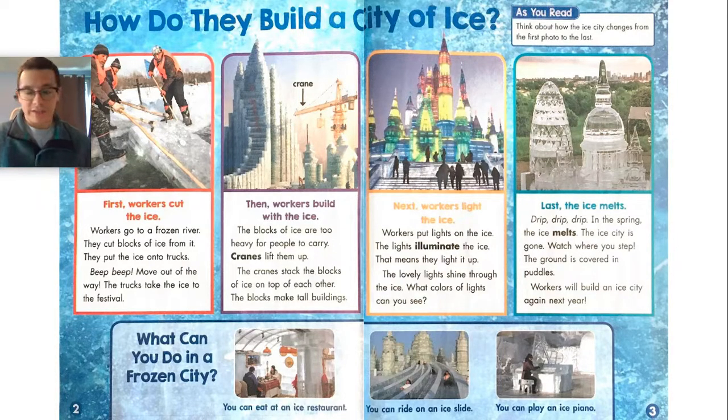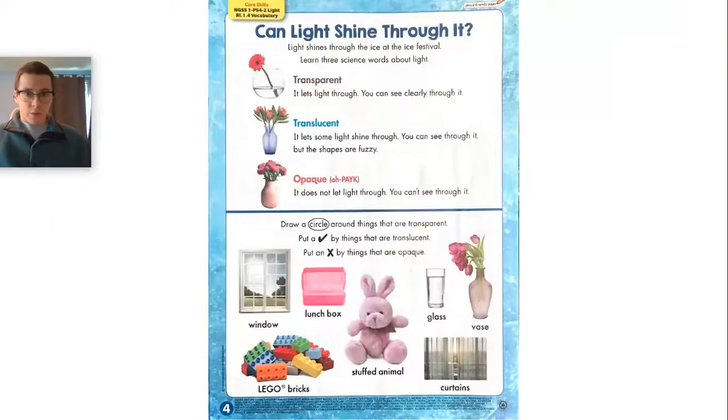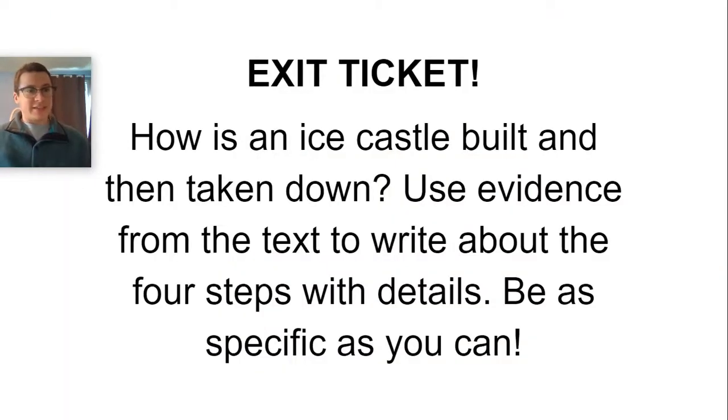All right, friends. Now that we've answered all of those questions, it's time to move on to our exit ticket. The question that the exit ticket is asking us today is how is an ice castle built and then taken down? Use evidence from the text to write about the 4 steps with details. Be as specific as you can.